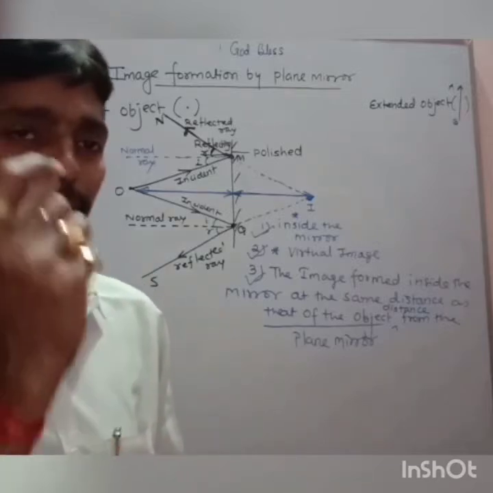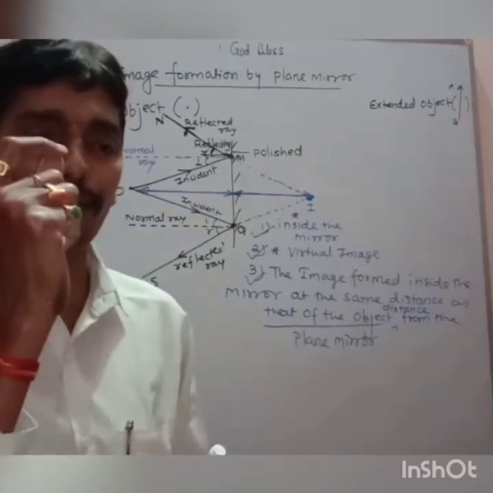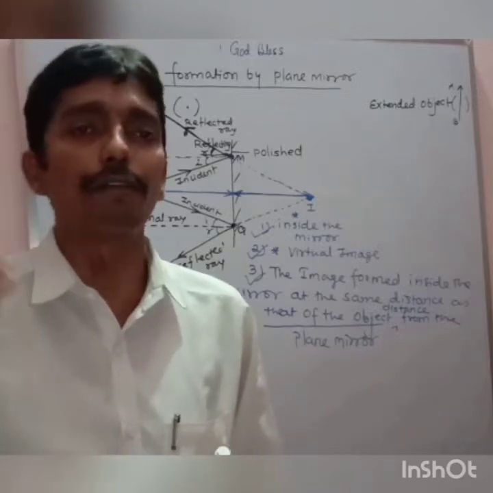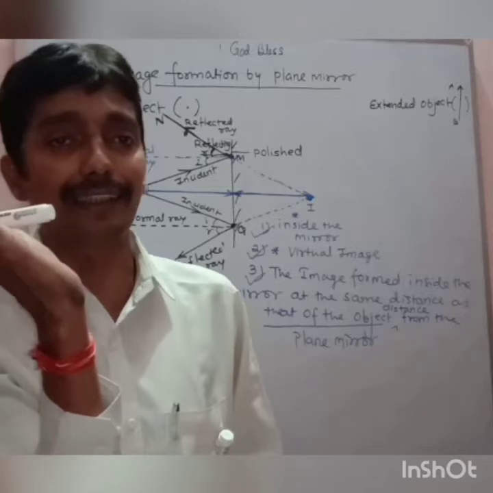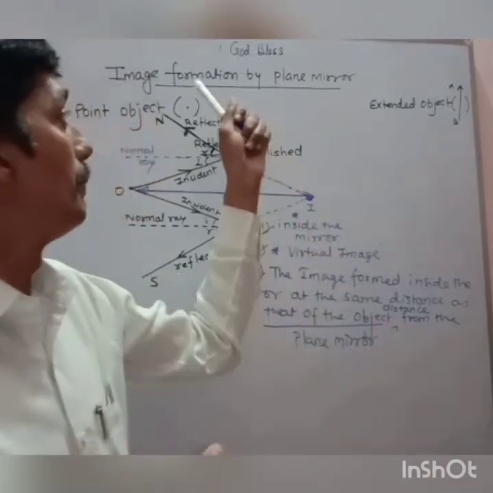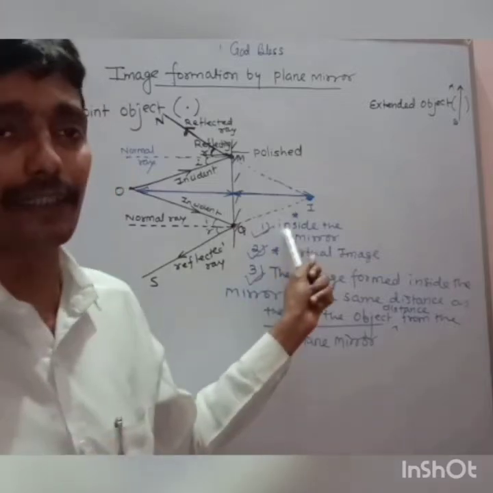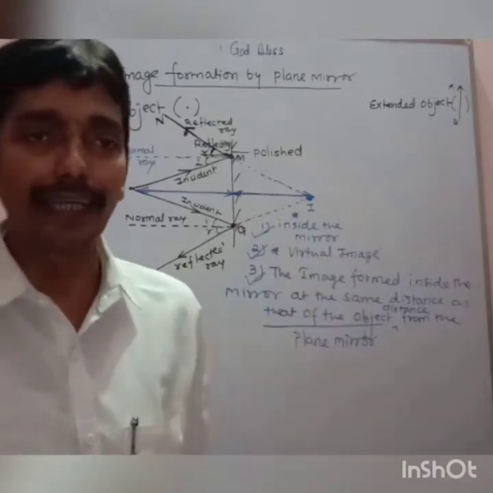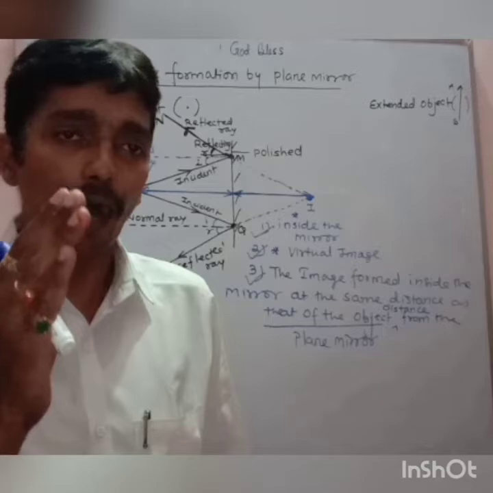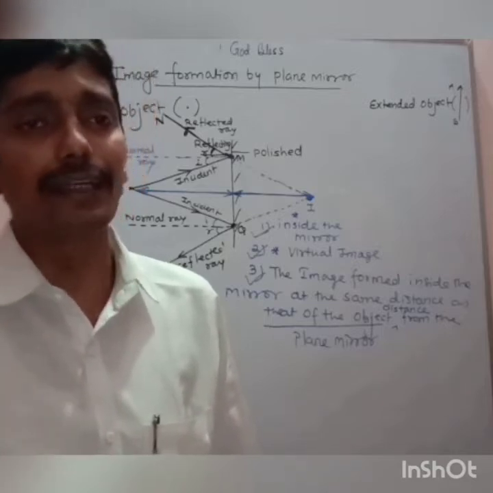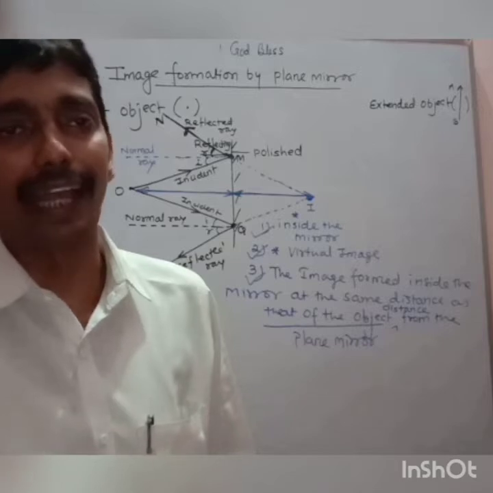I will give you a small hint also, a very logical point also to do all those kind of numericals. If the mirror is tilted, then where will the image be formed by the plane mirror? Am I clear? So please write all these 3 points along with the diagram, and then I will proceed to how the image will be formed by the plane mirror if the mirror is tilted to different angles.